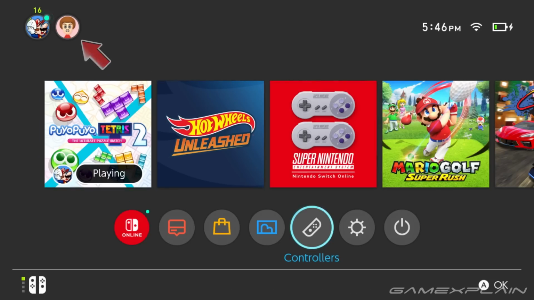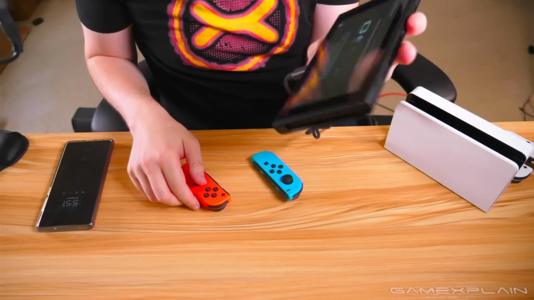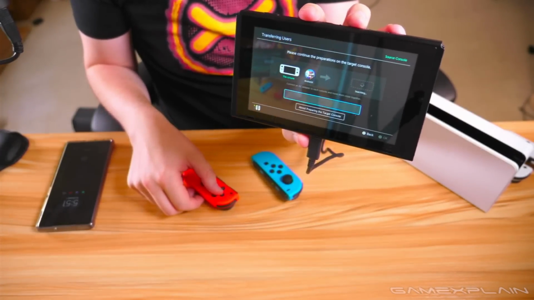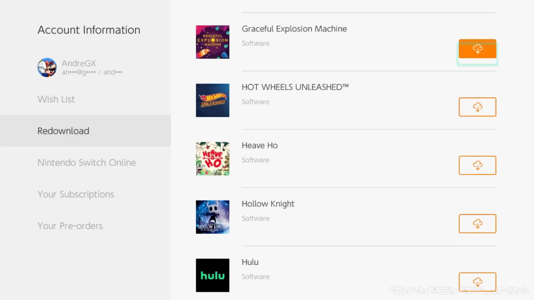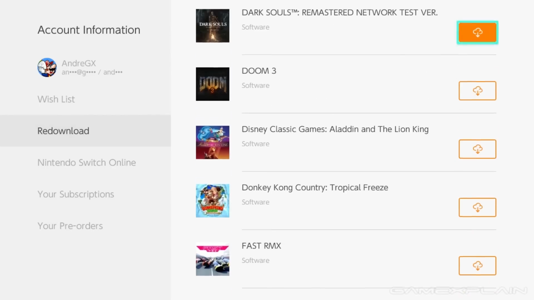Also, any other user profiles on your old Switch will still be there as well. So don't worry, this is not wiping your old Switch completely. It's just moving this specific user with all of their saved data and digital downloads over to your OLED.